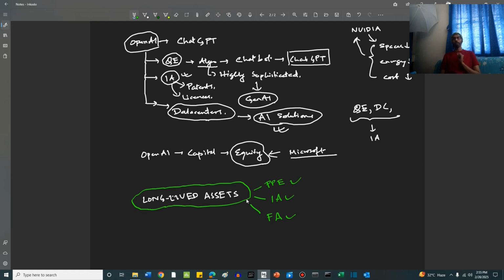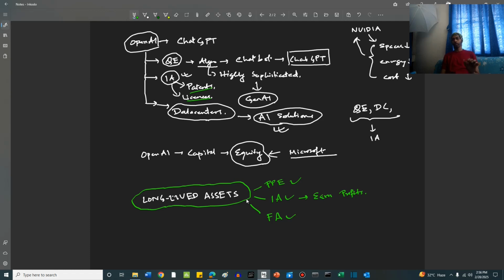Now, in our example, all these three types of long-lived assets are there. Where are they? Firstly, intangible assets, we have already spoken about it. The patents, the licenses, these are intangible assets, right, friends? They do not occupy space. They are not visible, but they are assets in a way that they help the company earn income, or earn profits. So these are intangible assets.